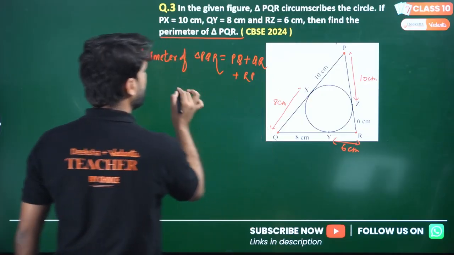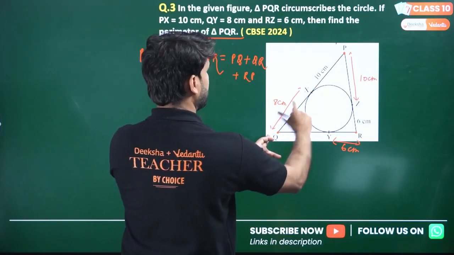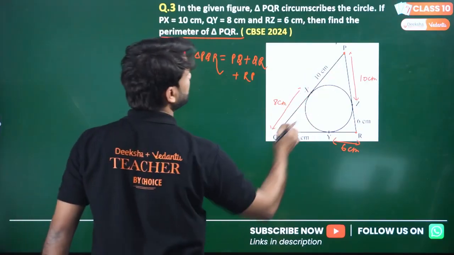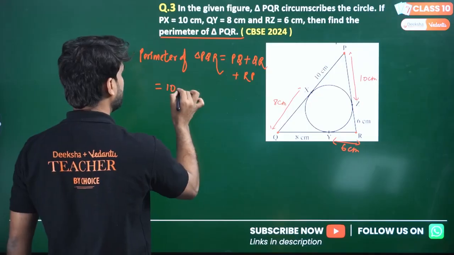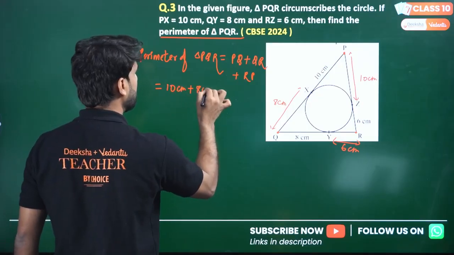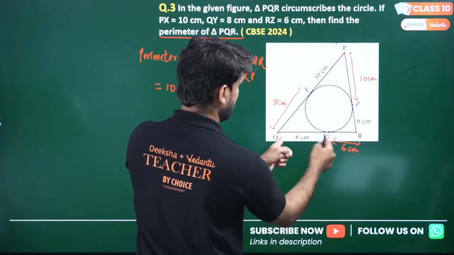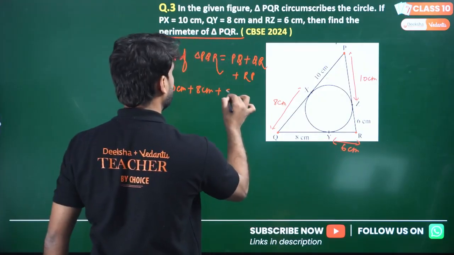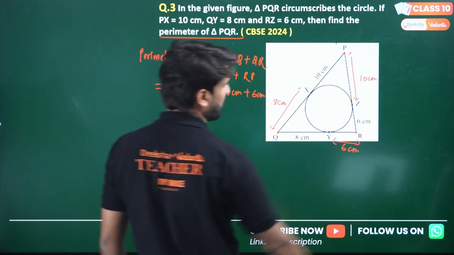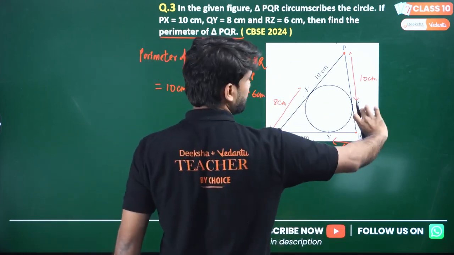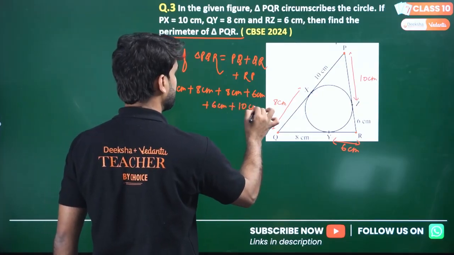PQ is PX plus XQ, which is 10 centimeters plus 8 centimeters. Now QR is QY, 8 centimeters, plus 6 centimeters. And RP is 6 centimeters plus 10 centimeters.